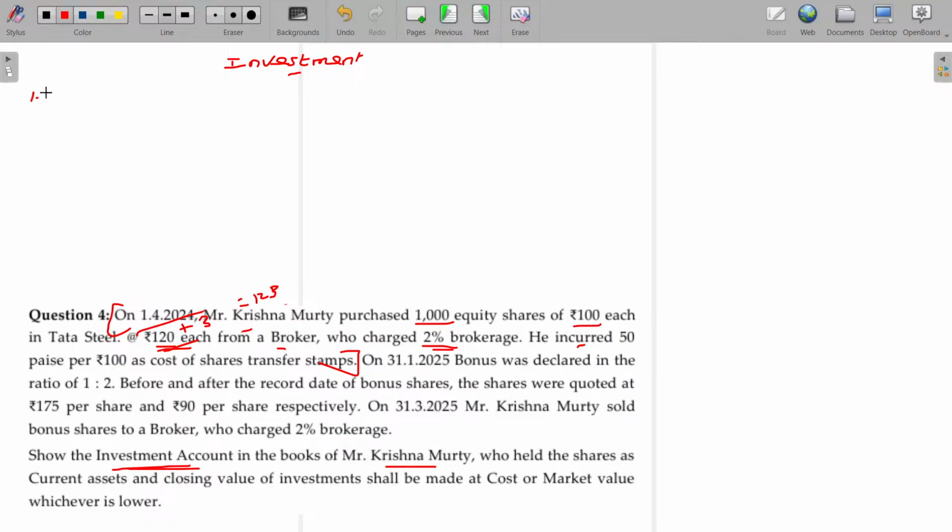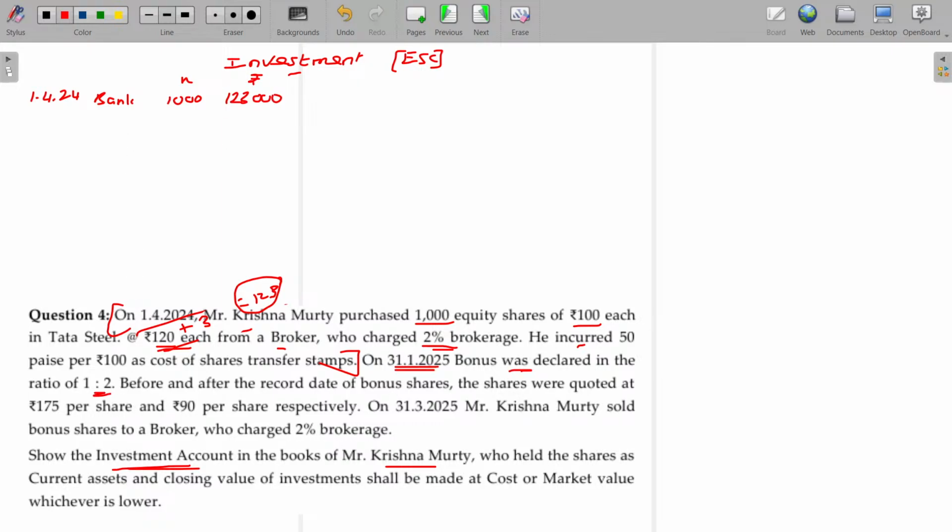So on 1/4/24, it's all about equity share capital, fixed and variable interest bearing securities, bank. 1,000 equity shares are purchased. Per equity share purchase cost being 123 means 1,23,000 in total.